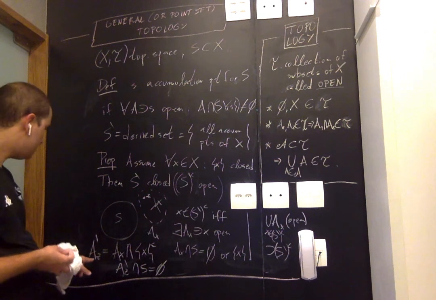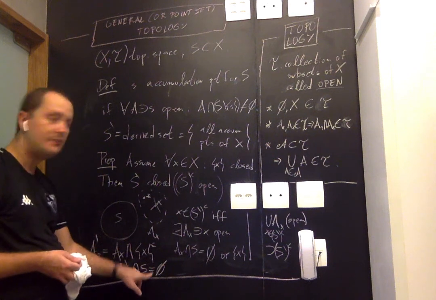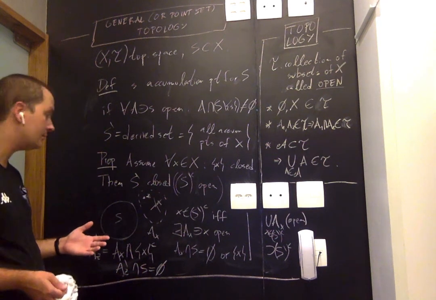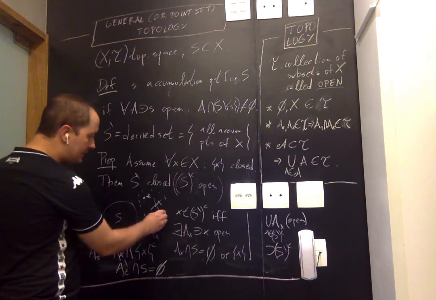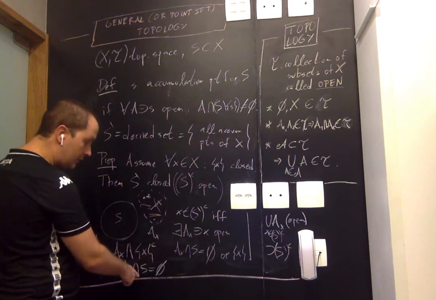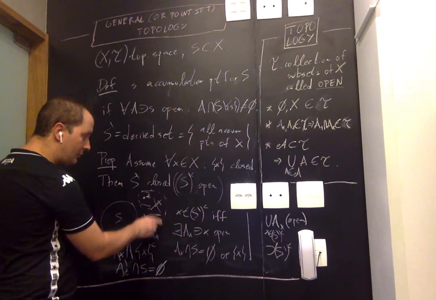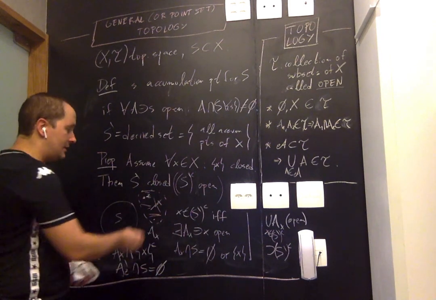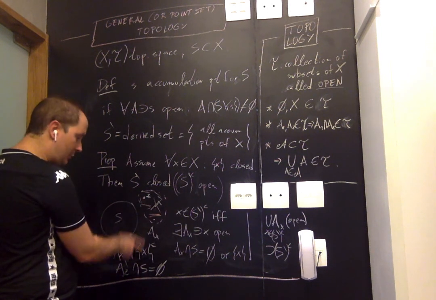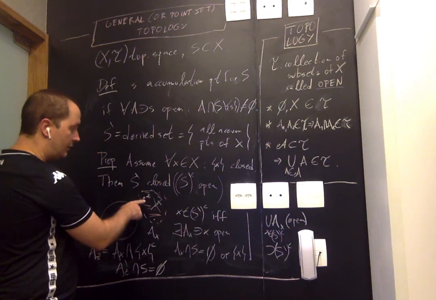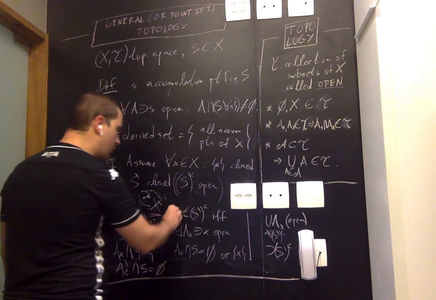Now, wait a minute, what did I just show? I showed that Z is contained in an open set that does not intersect S. Therefore, Z cannot be an accumulation point, right? So what we just showed is that any Z inside here that is not X is a non-accumulation point, because you take this neighborhood and remove X from it. That's another open neighborhood. A neighborhood of a point is just an open set that contains it. So you take this neighborhood, remove X, that's still a neighborhood for this point, and this neighborhood does not intersect S. Therefore, any Z in here that's not X is a non-accumulation point. X is a non-accumulation point by assumption.